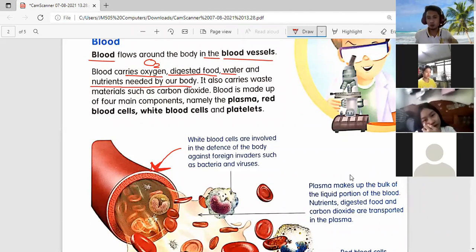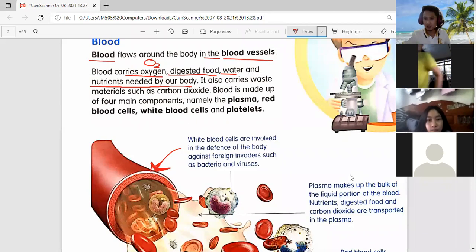We will talk about that one later. Now, meaning our blood is very, very important. Am I right? Because the blood carries oxygen, digested food, water, and nutrients needed by our body. So it also carries waste.